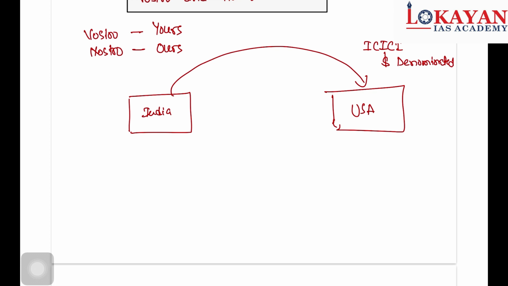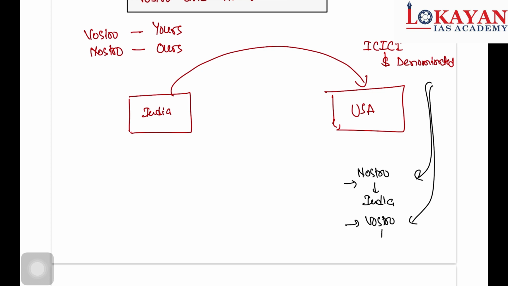This account is a Nostro account for India and a Vostro account for USA. Similarly, suppose a bank in United States of America opens an account in India, a rupee denominated account.